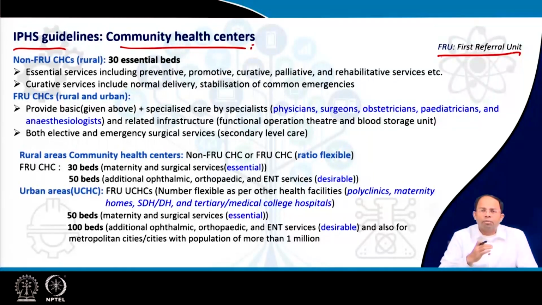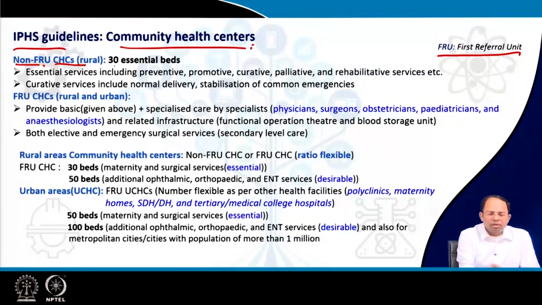That is, from the initial community points, where do you refer for a particular medical emergency, where are the patients referred. Usually these community health centers in rural areas could be a first referral unit, or they could be a non-first referral unit as well. So there are two kinds of community health centers which are suggested: one is a FRU and the other is a non-FRU.